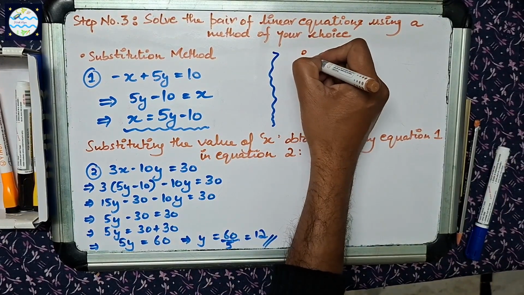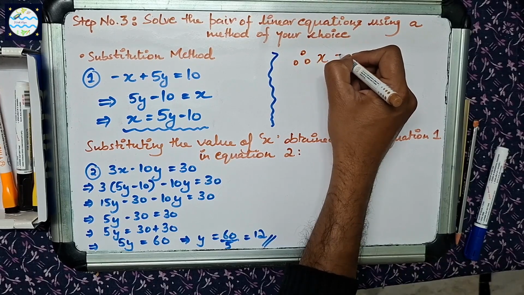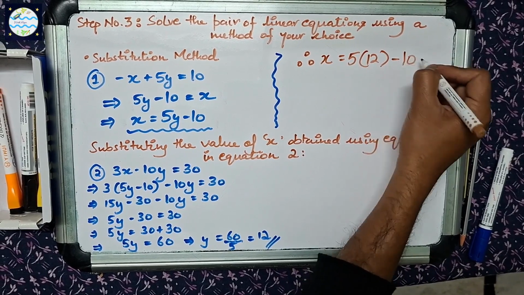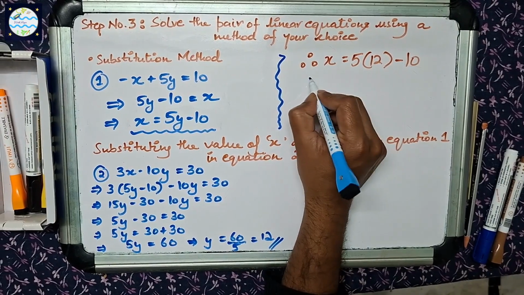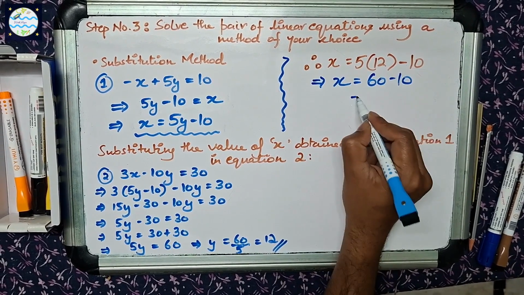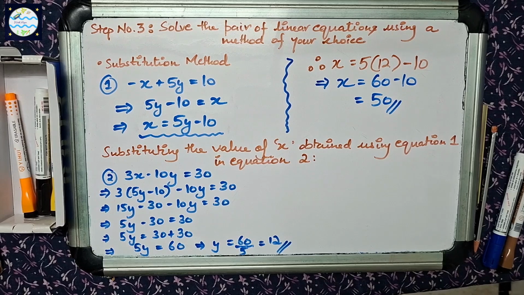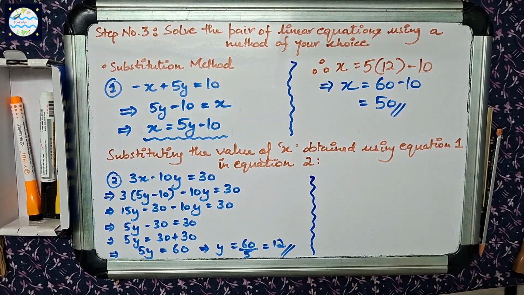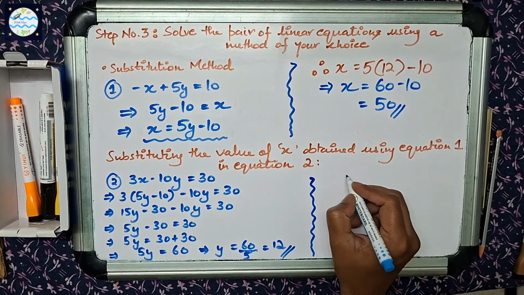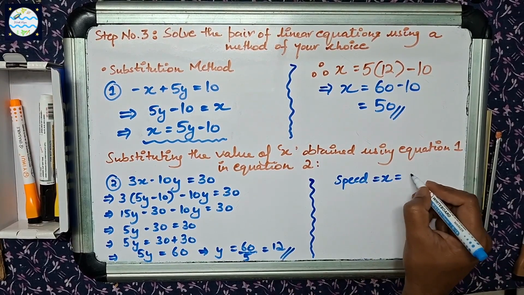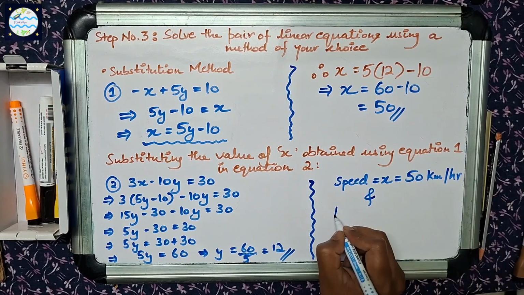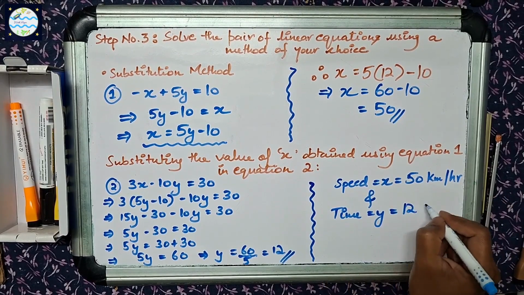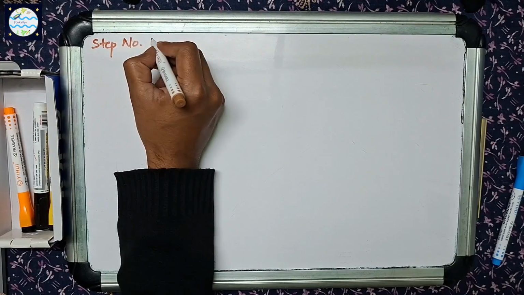Therefore, x is equal to 5 times 12 minus 10, which is equal to 60 minus 10, which is equal to 50. So we have figured out the values of both x and y. Speed is equal to x, which is equal to 50 kilometers per hour, and time is equal to y, which is equal to 12 hours. Let us move to step number 4.